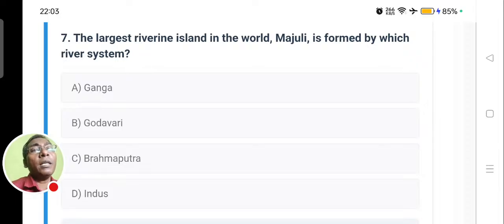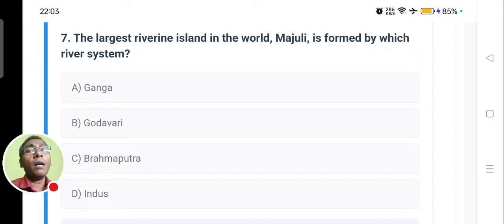See, Majuli is located in Assam, and we know that the Indian northern plains are developed by three major rivers: in the west, the Indus River, and the Ganga and the Brahmaputra. Next to Majuli is the world's largest subtropical delta, which is called Sundarban.